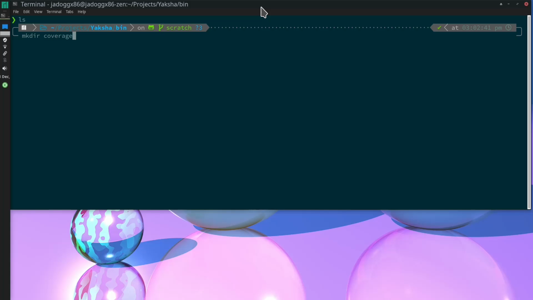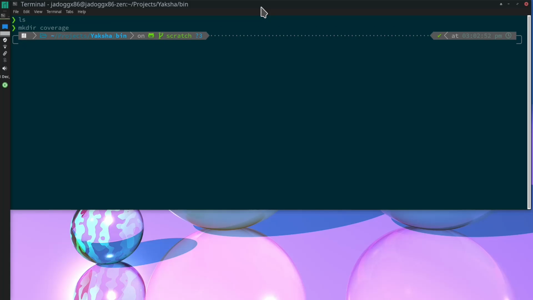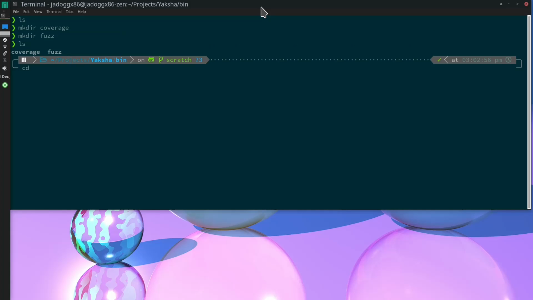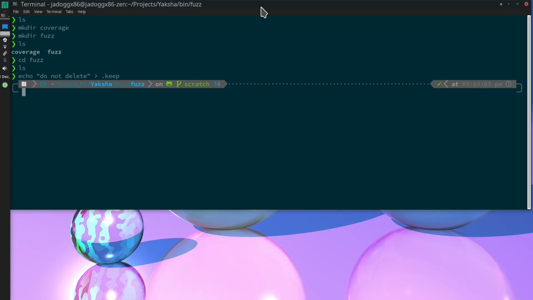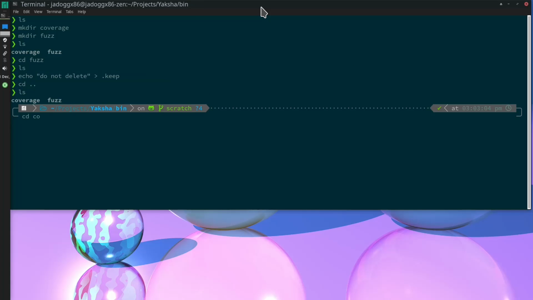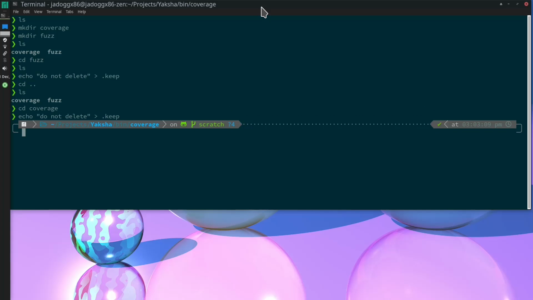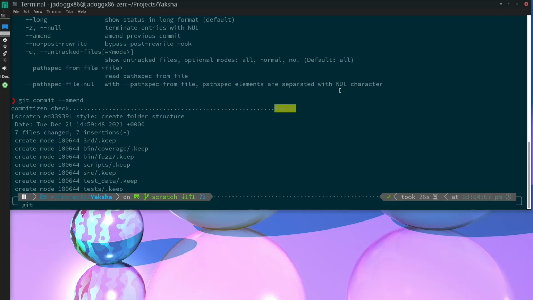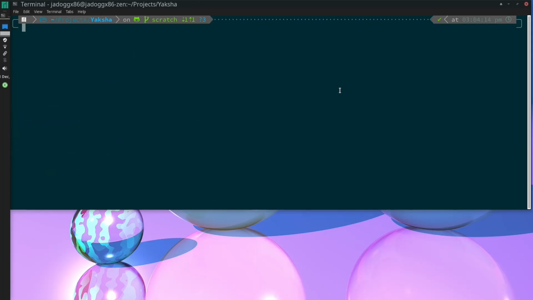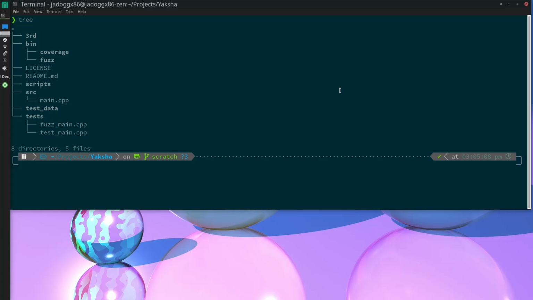Inside the bin folder, I'm going to add 2 more folders. One is coverage and one is fuzz. So these 2 folders are going to have the output of code coverage and the output of the fuzzy input generator. You're going to follow by creating the files. They are .keep files. All right. That is the structure that we are going for.